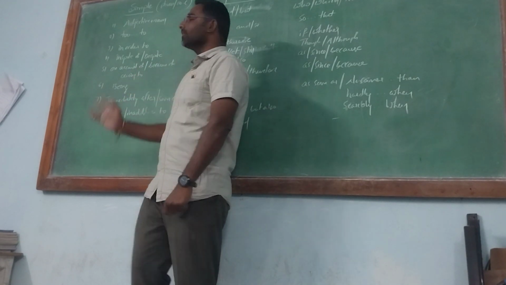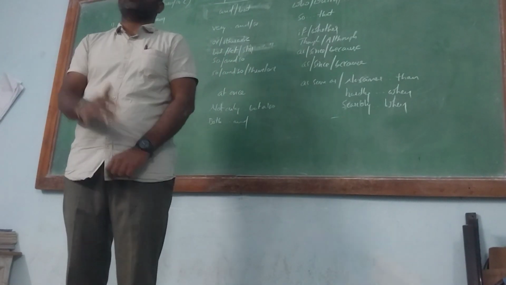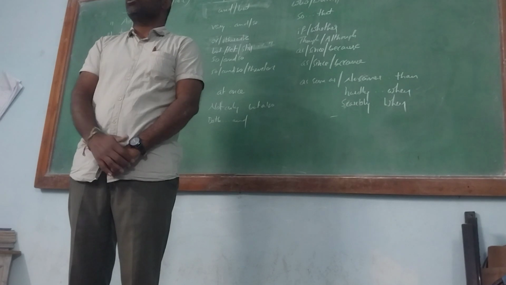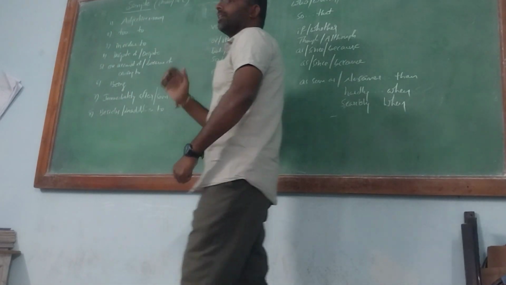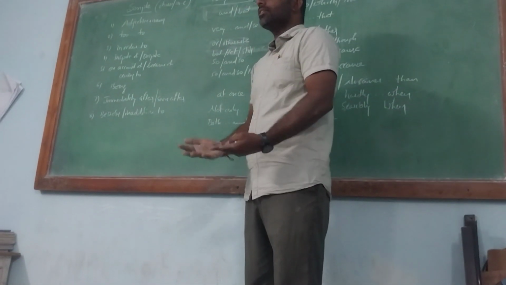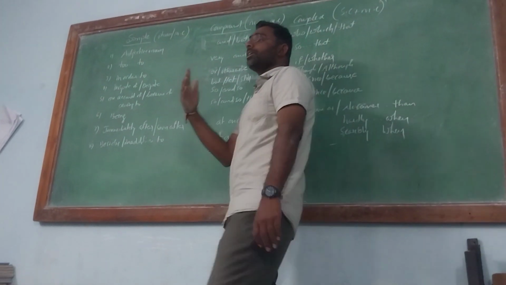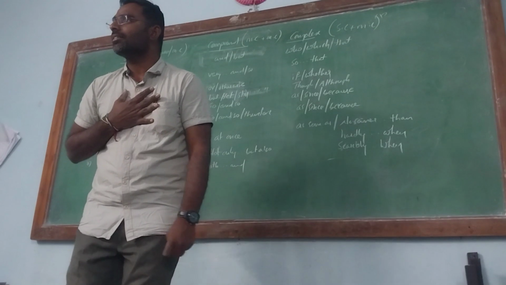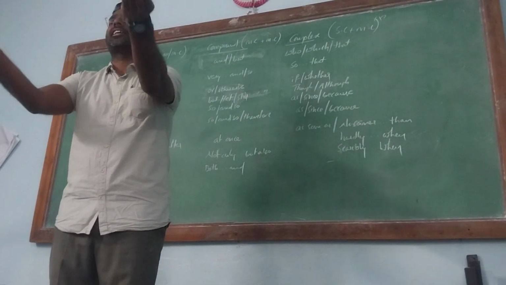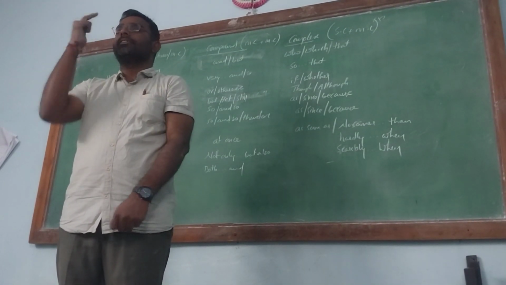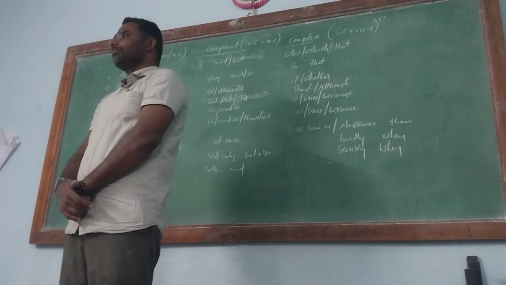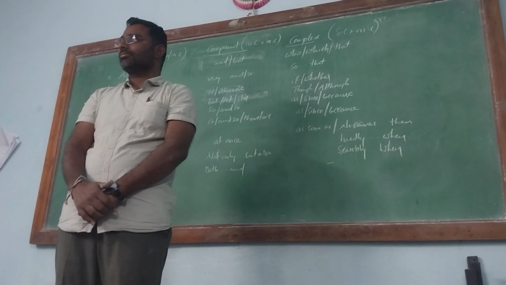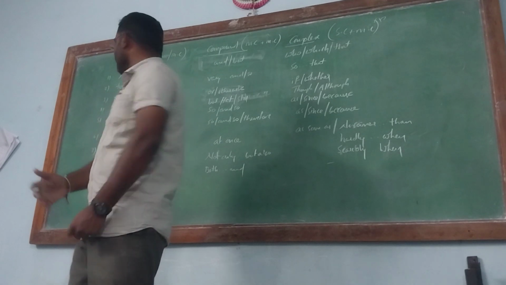Because of fever, I was absent, he said. One more boy said that here you want to make a compound sentence: I had fever, so I was absent. One more student wants to make a complex sentence: since I had fever, I was absent. Any statement gives the same meaning. It depends on the perception of the human being, what statement he is using. Understand? Next one.